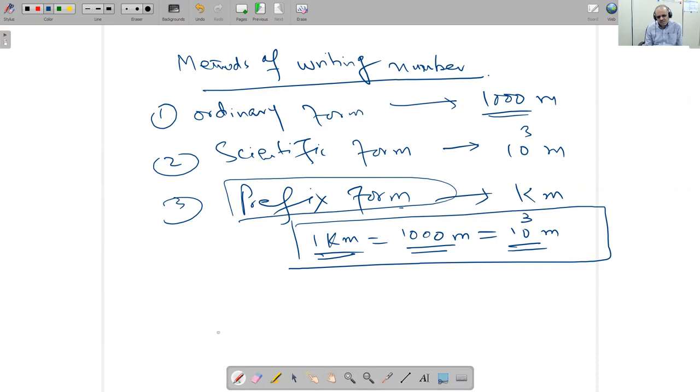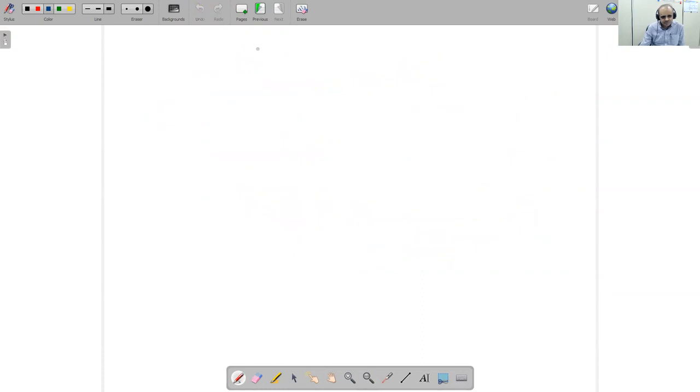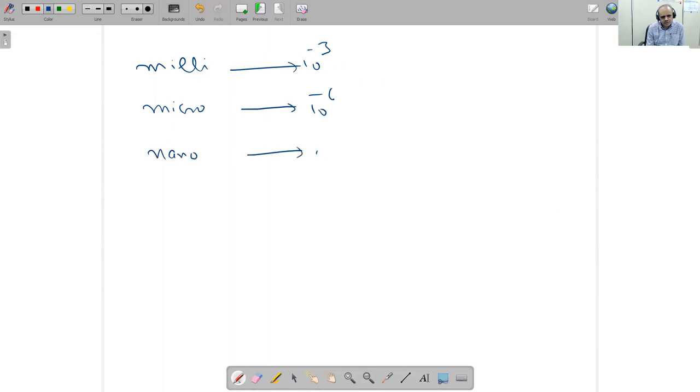The value is the same. Okay. So we are focusing on prefix form. So prefixes are fixed. What are those? See, milli. Milli means 10 raised to the power minus 3. Micro means 10 raised to the power minus 6. Nano means 10 raised to the power minus 9. Pico is 10 raised to the power minus 12. Femto means 10 raised to the power minus 15. Like this. So these are the small values.